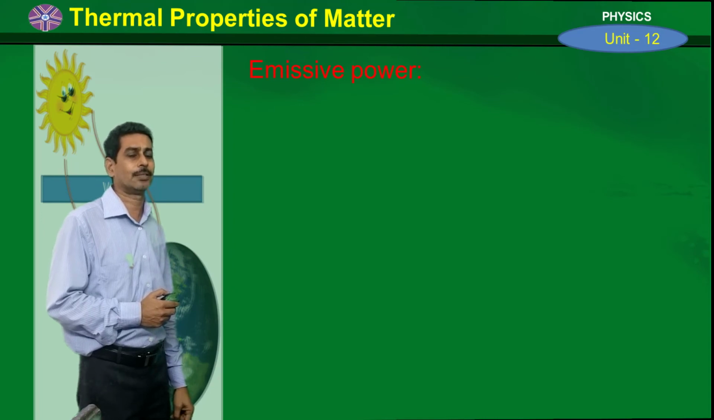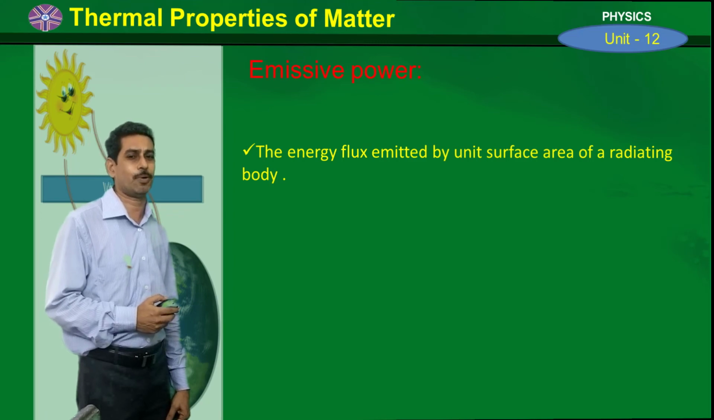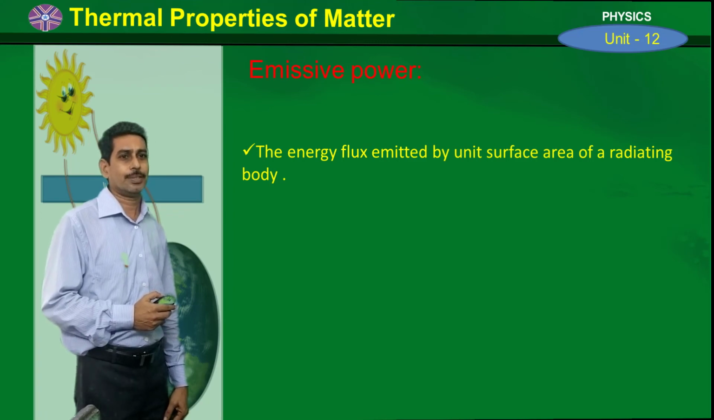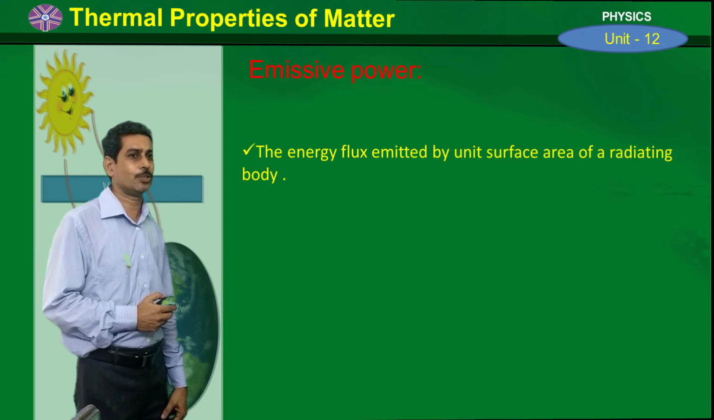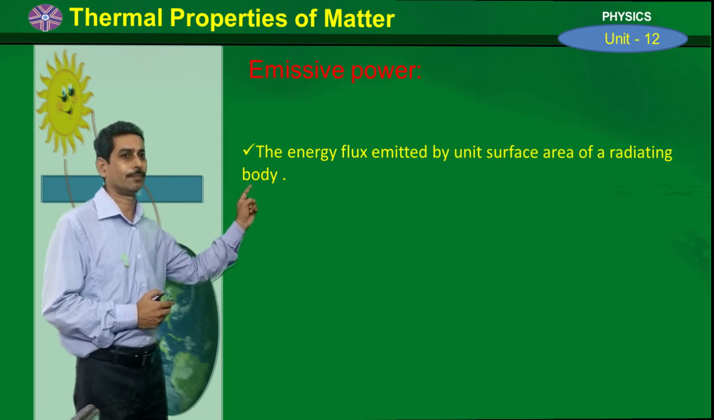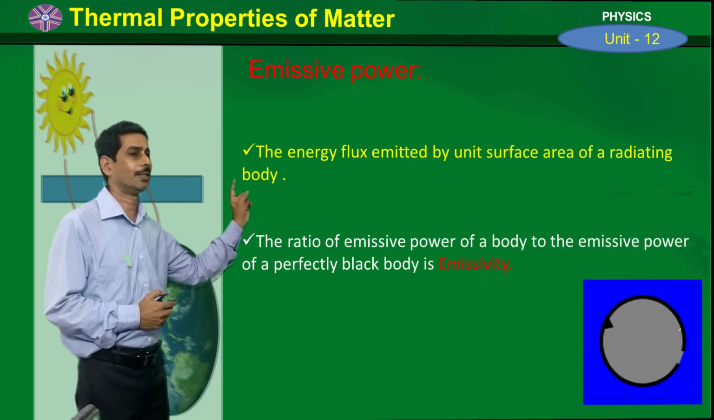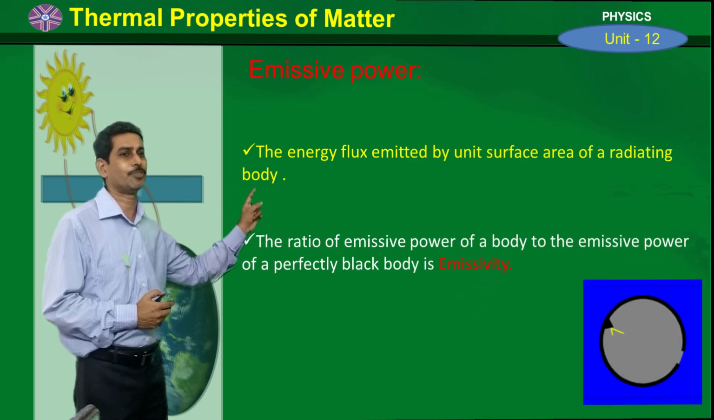Now we will go for Stefan's law. Before going to Stefan's law, let us see the definitions of emissive power and absorptive power. So what is emissive power? It is the energy flux emitted by a unit surface area of a radiating body. The energy that is emitted by a unit surface area of a radiating body is called the emissive power.